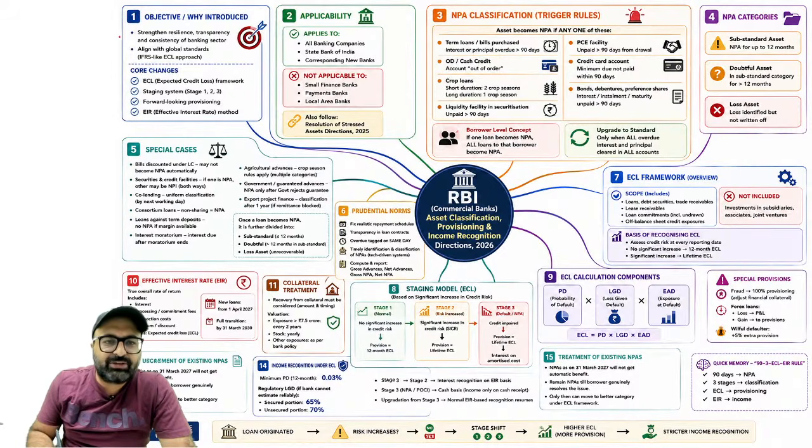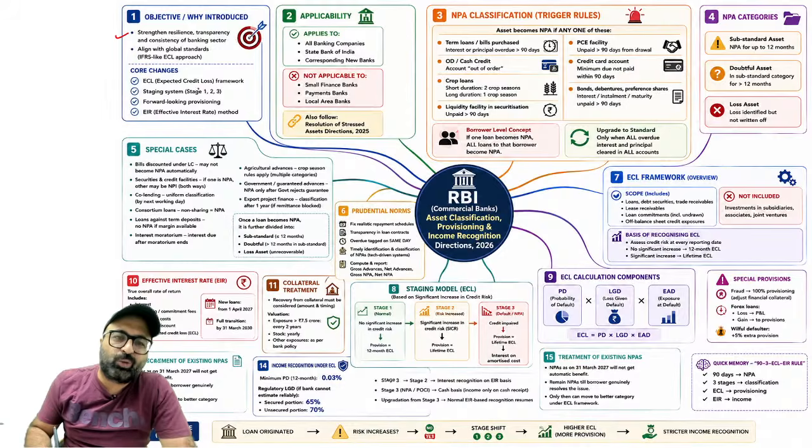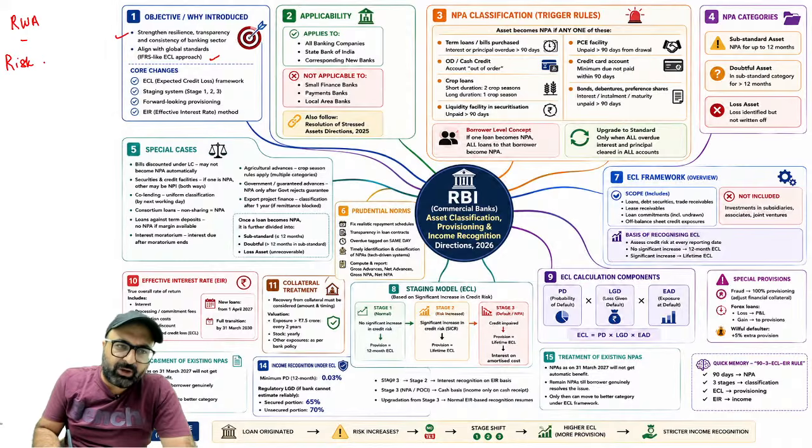The objective is basically to strengthen the resilience, transparency and consistency of the banking sector and align it with the global standards. If I say global standards, the first change which has been done is with respect to RWA. In case of RWA calculation, the risk for a particular loan or for a particular financial asset will not be internally calculated by the bank. Rather it will depend upon the standard risk weights which have been provided under Basel norms.